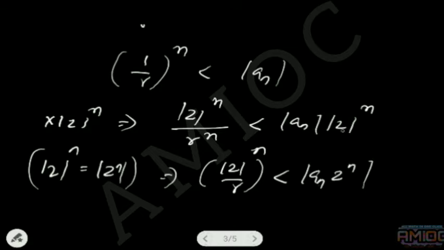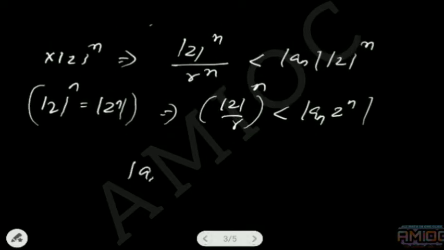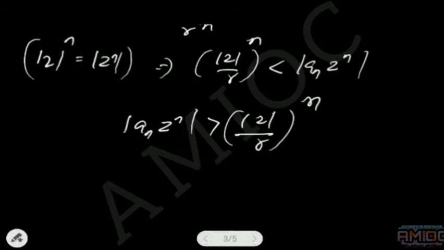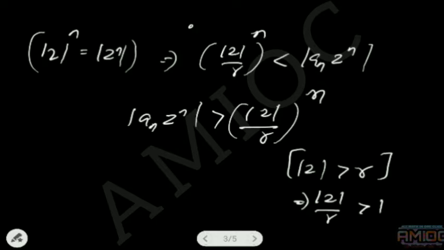Here |a||b| is equal to |ab|, so |a_n| into |z^n| is |a_n z^n|. What we get is |a_n z^n| is greater than (|z|/R)^n. And we have chosen |z| such that |z| is greater than R. That implies |z|/R will be greater than 1. Therefore, |z|/R will be greater than 1. This term goes to infinity.